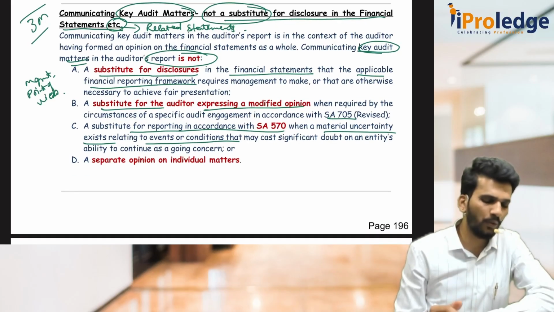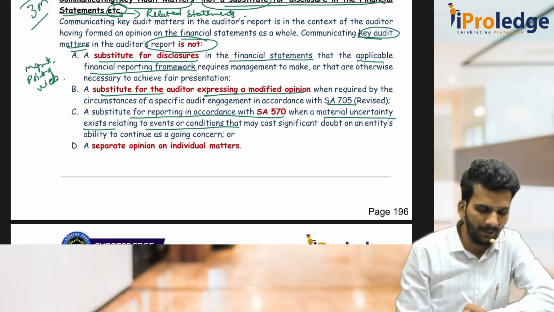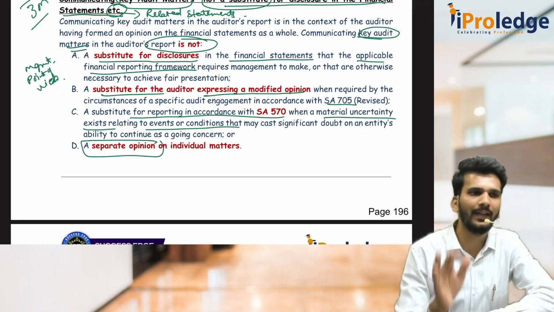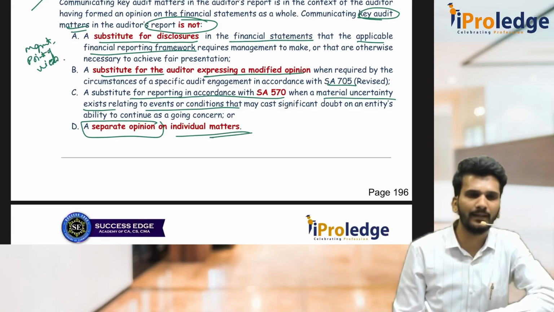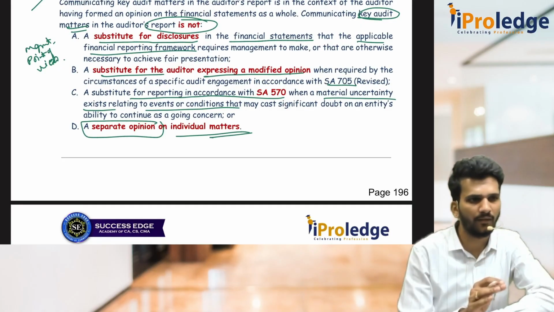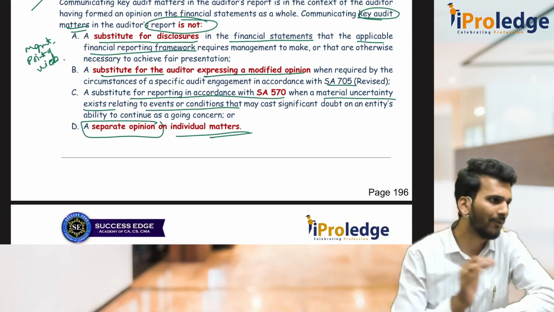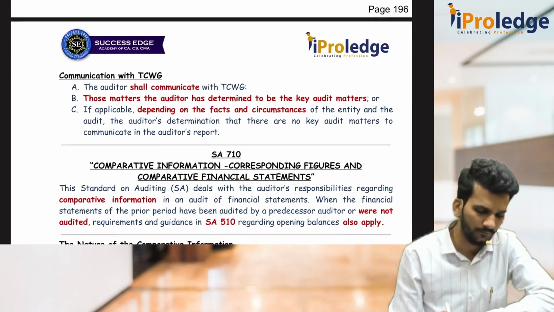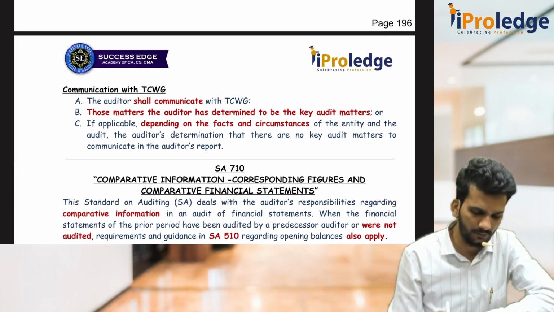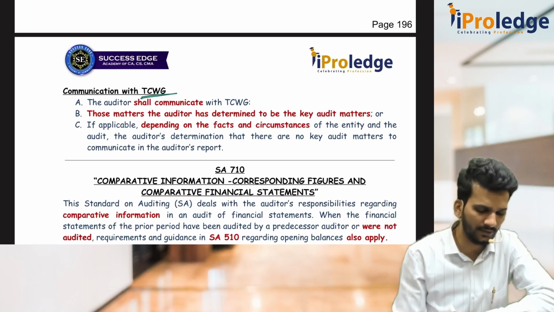Again, just because I put some matters under key audit matter, I am not giving any separate opinion. I am just giving a separate item, that's it, not an opinion. Not a separate opinion on individual matters. My opinion is still on the company itself, not on individual matters. But individual matters are important, have a look into it. And you have to communicate with TCWG, that's okay, not so important.